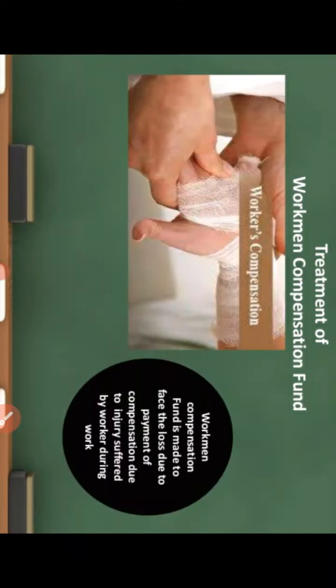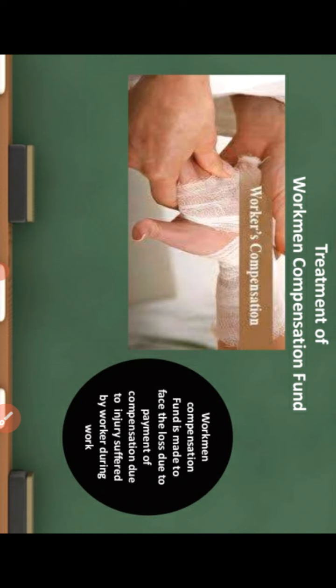In class 12 commerce, we are studying the chapter admission of partnership. Today I am going to tell about the treatment of the workman compensation reserve, if it exists in your balance sheet. So let's see what is the meaning of the workman compensation.